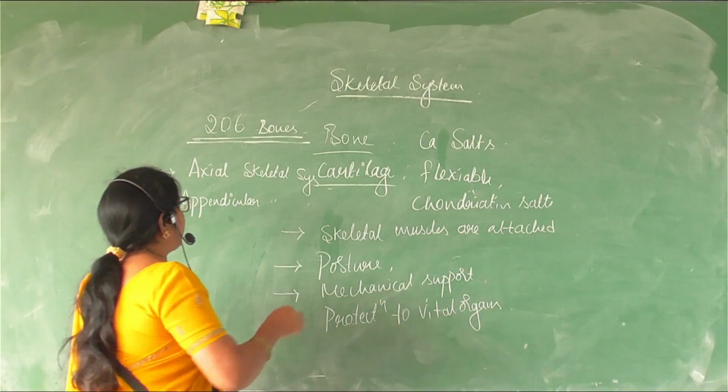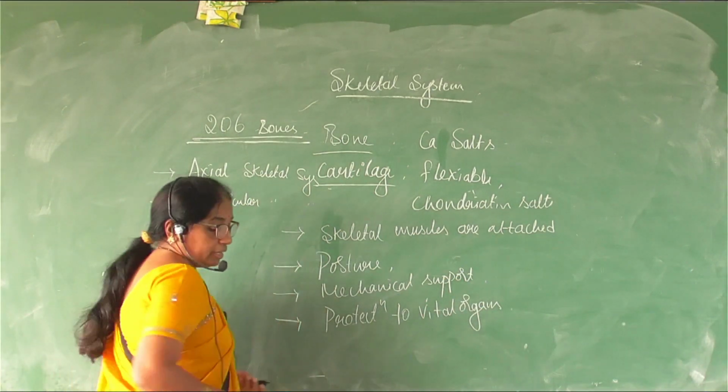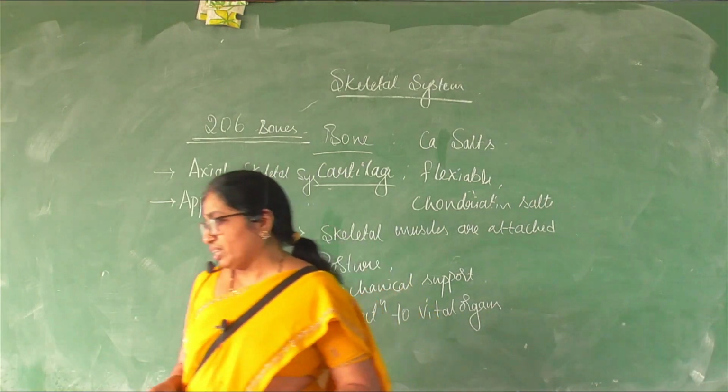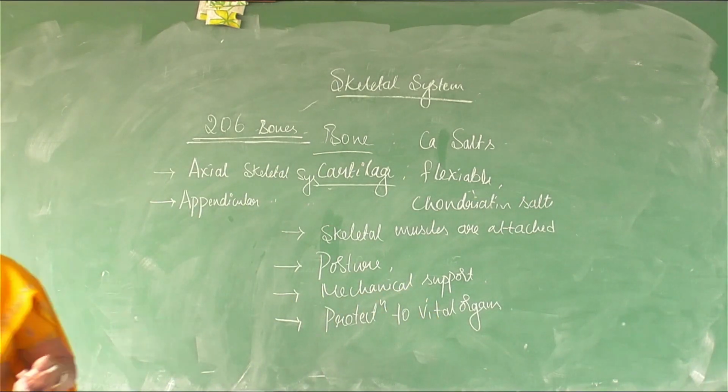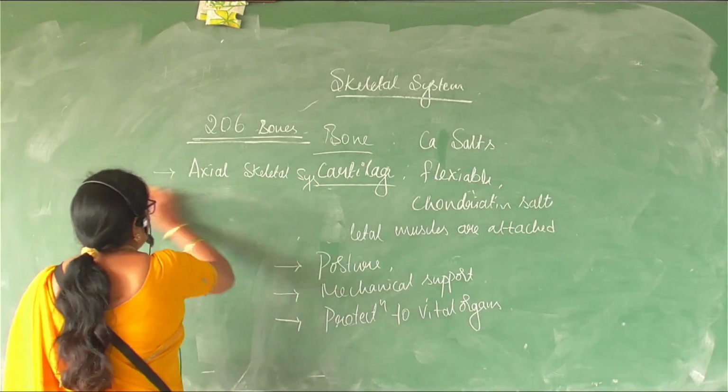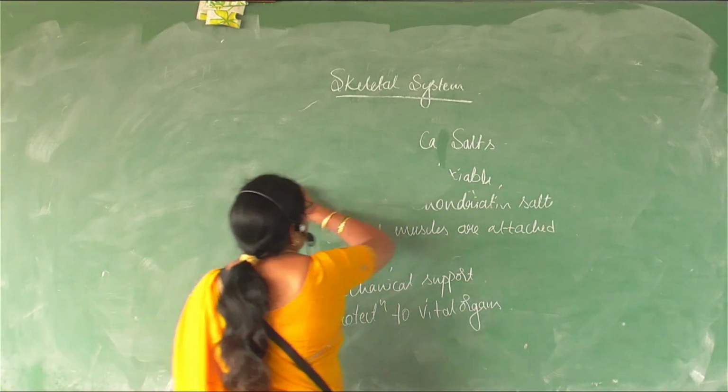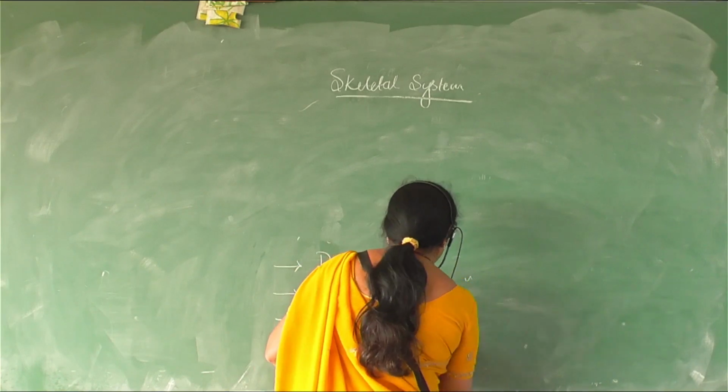The axial skeleton consists of nearly 80 bones, and the appendicular skeleton consists of nearly 126 bones.